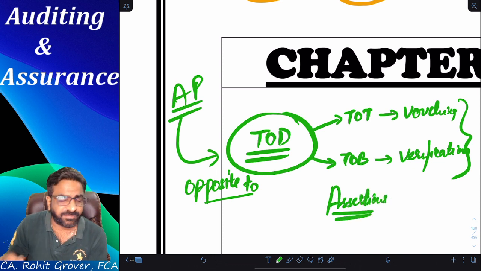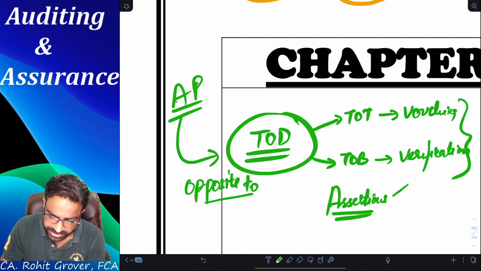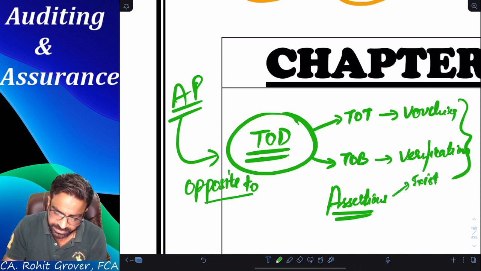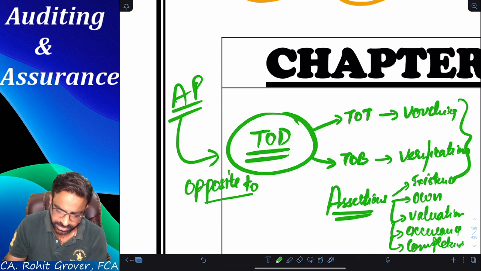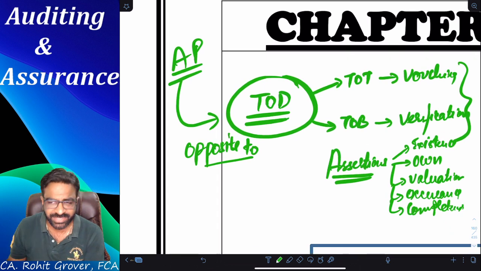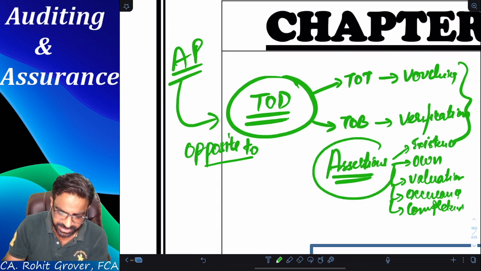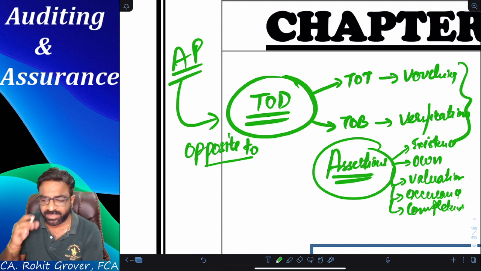I will check existence, ownership, valuation, occurrence, completeness. All these things, if you all remember, I'm refreshing. I'm going to check nature, extent, all those things. These are known as assertions. So here we are doing something in detail.